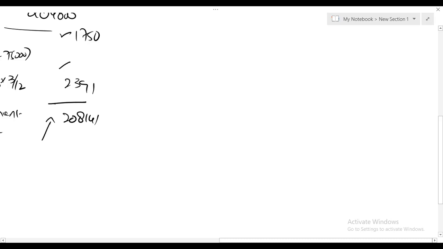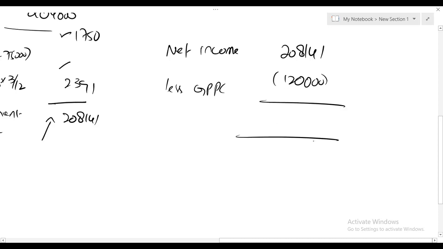So let me tell you how we calculate adjusted net income. We take net income, which is 208,141, and we deduct gross PPC. Her gross PPC is 1,20,000. So obviously she is entitled to get the entire personal allowance because it is coming even less than 100,000.